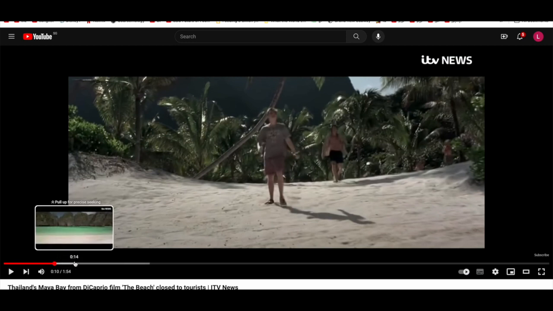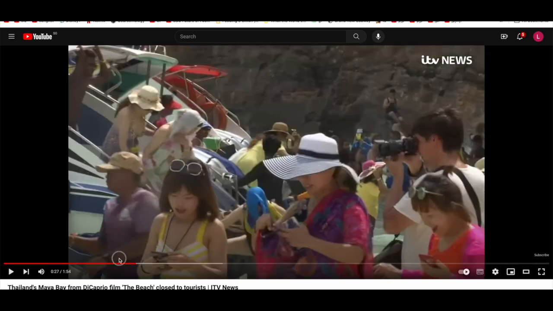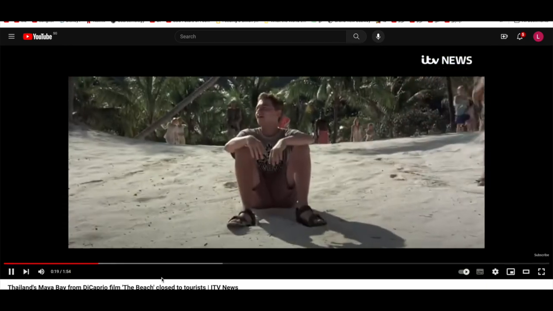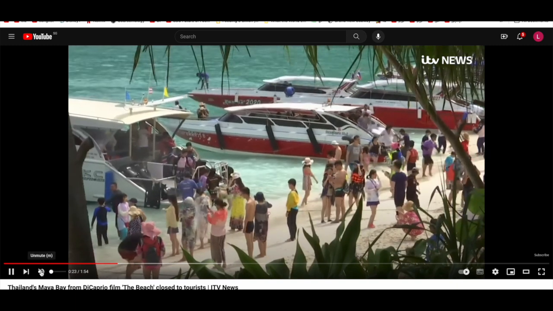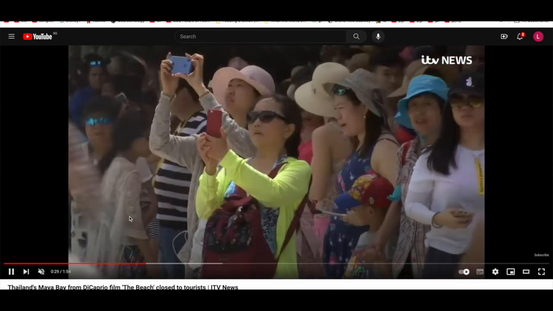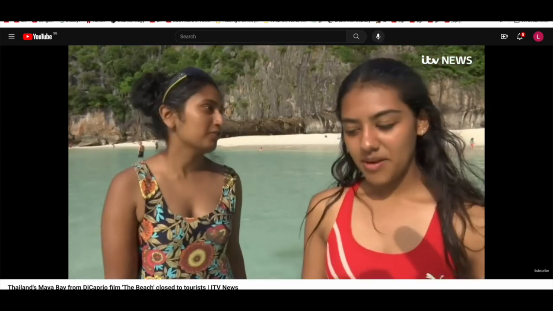As the news clip says, it's about how it was discovered by The Beach. You can see how crowded it is, how many tourists are coming over. It reached the point where they were damaging the coral reefs that made the beach beautiful, and the sand was being eroded away.